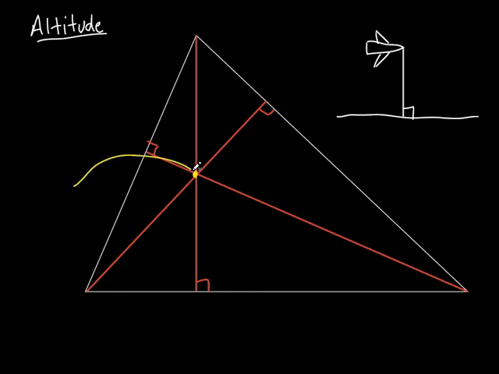This one is kind of weird. We call this the orthocenter. Orthocenter. I don't get what the difference is because they're both centered, aren't they? Well, how do you get them? It's how you get them. We got this by going perpendicular to the opposite side. How did we get the centroid? We went to the what? To the midpoint. So I could if I wanted to. I'm not going to do this because it would make it really messy. But if you wanted to, you could take a triangle, draw them all, and see the difference where those points are. Those points will be at different places on this triangle.